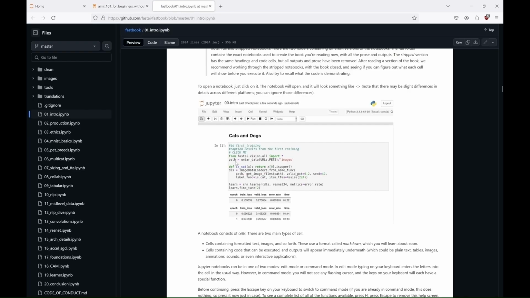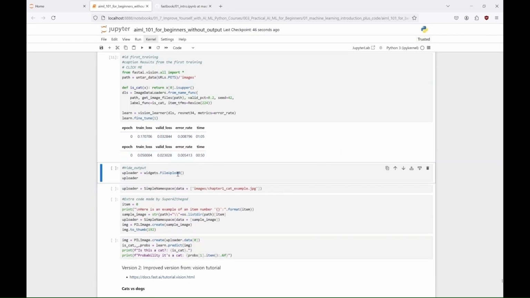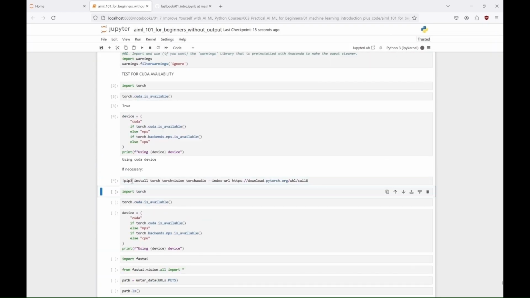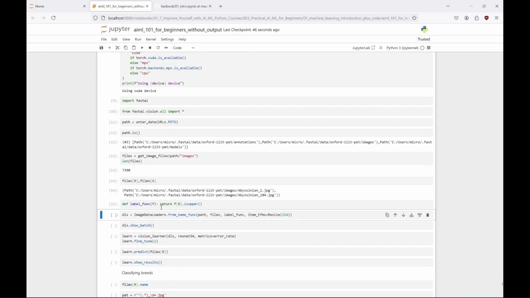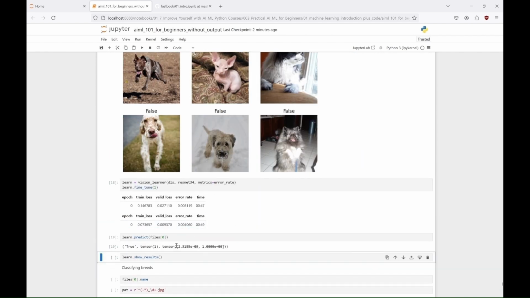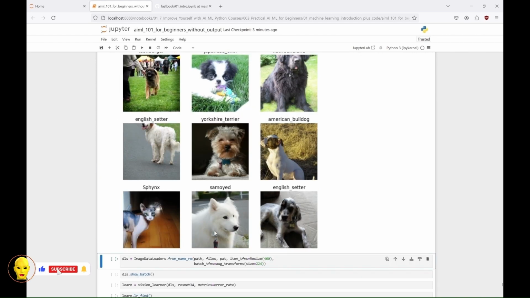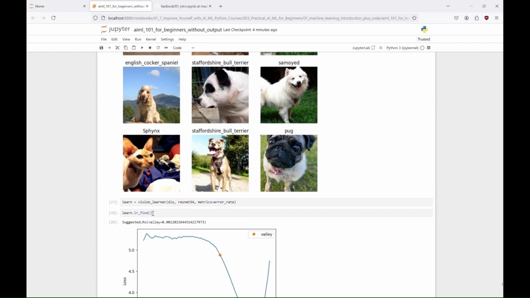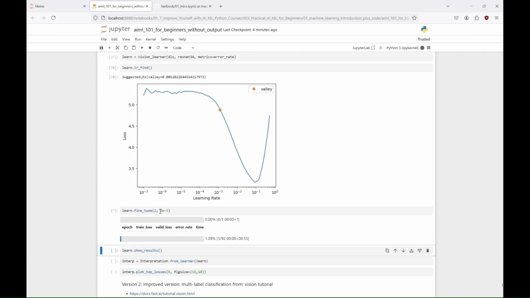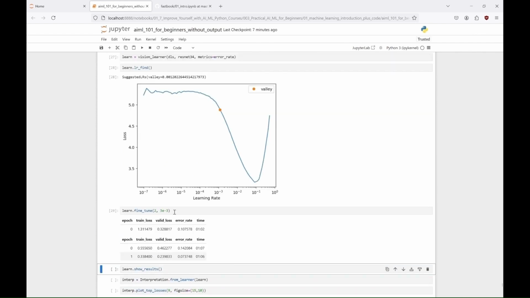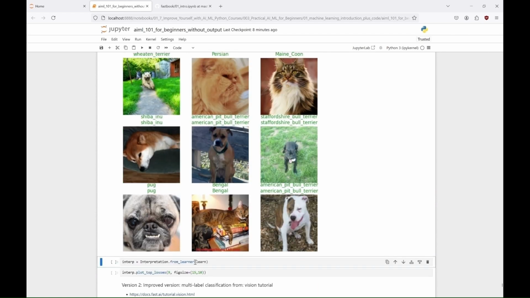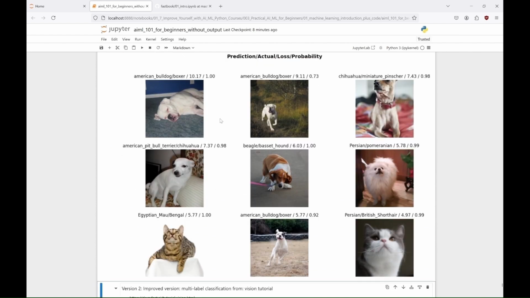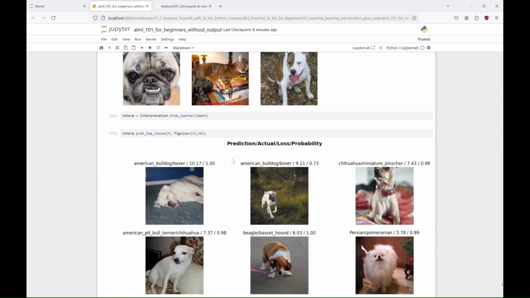In our first example from their site, we use Resnet 34 and fine-tune it to create a classifier for cats and dogs. As shown in the second example, using this library is incredibly easy, and fine-tuning pre-trained models is fast and straightforward. Despite its simplicity, it allows you to achieve state-of-the-art results. FastAI automatically searches for the optimal learning rate by plotting the loss as a function of the learning rate, helping you identify the best value to use for training. It can create an interpretation object, which allows you to analyze and visualize the model's predictions, including errors, confusion matrices, and other evaluation metrics. Based on the trained learn object, you can even plot top losses if you want. This library is a really good choice for beginners.